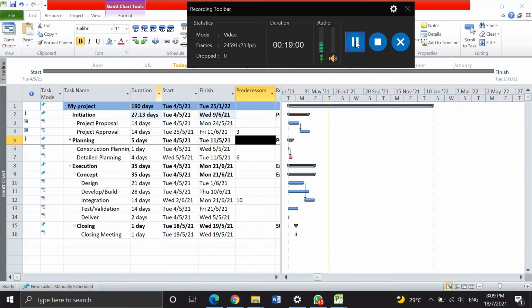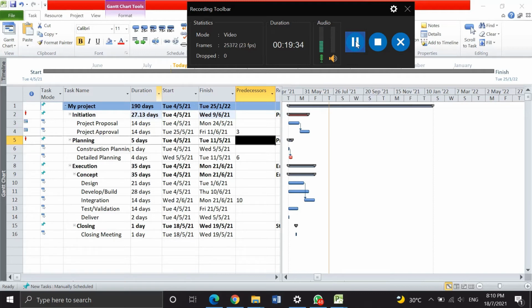Sometimes we have a hard time finding a new generator or equipment that we use at the project. So it may delay our project, and that's the example for the critical.